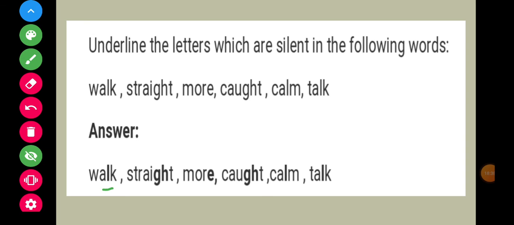Likewise straight, S-T-R-A-I-G-H-T. In this, underline GH in straight. Then E in more, M-O-R-E, underline E. In caught, again GH. Then calm, C-A-L-M, L. Then talk, T-A-L-K, L in talk. Okay children?